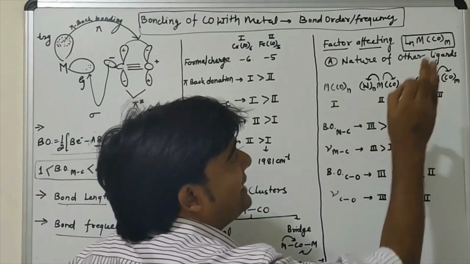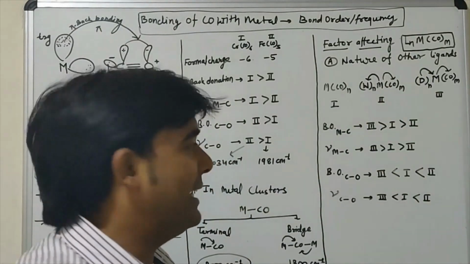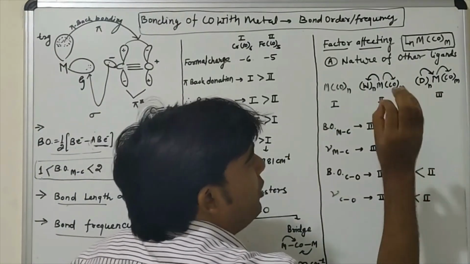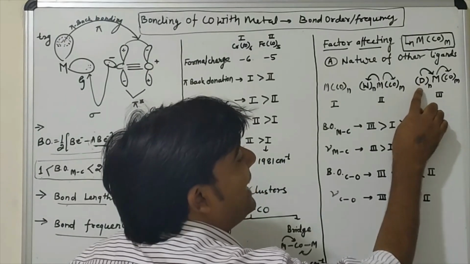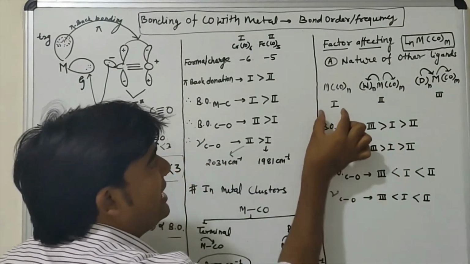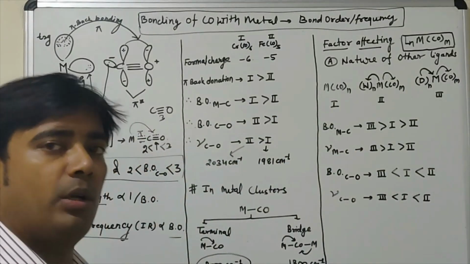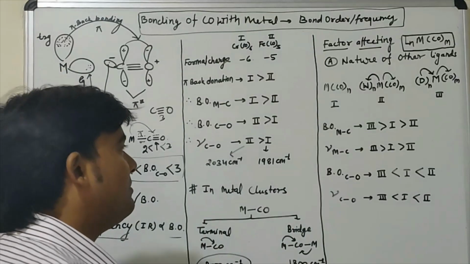Another case is when L is any electron donating group. I represent the electron donating group by D. So here I considered three cases. In the first, no other ligands are available, or all ligands are only carbonyl.